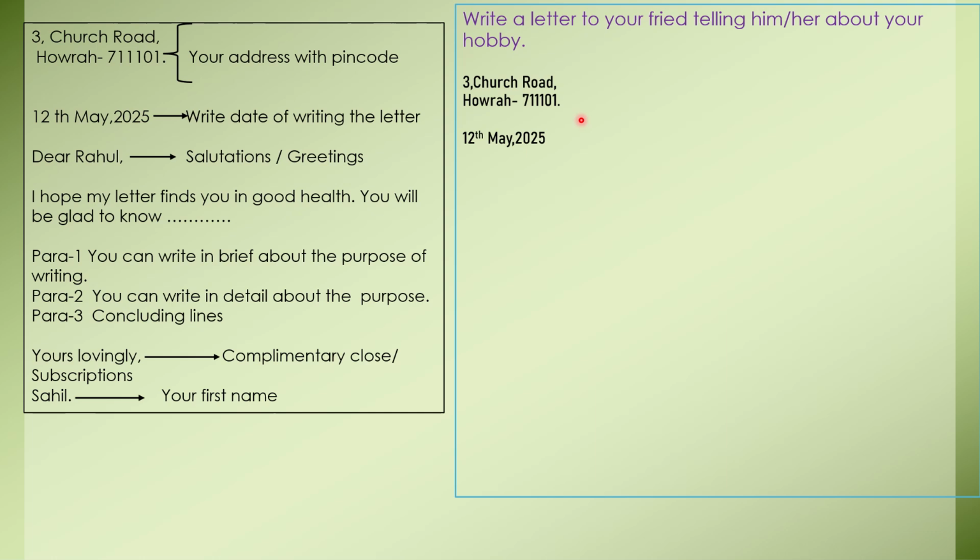So remember, always write your address, one line gap, and then the date. After that, what comes? After that comes the greetings or salutation, and it will begin with Dear and then your friend's name. I have written Sayeri. You will write your own friend's name, and then a comma should be there. Remember to put a comma. Just look at this: one line gap after the address, then one line gap after the date, and then Dear, that is the salutation, and then the name of your friend.